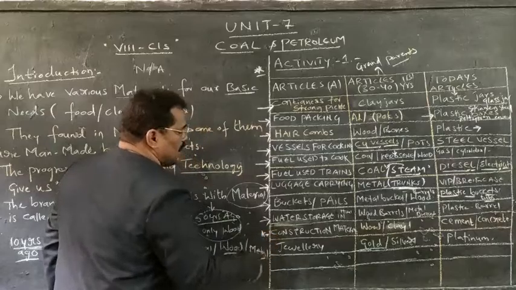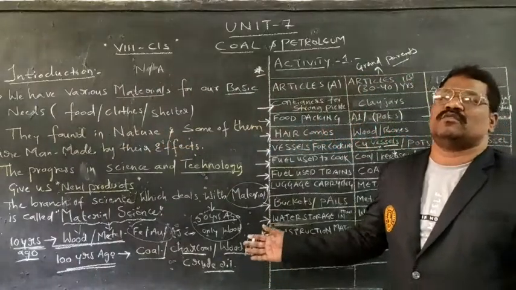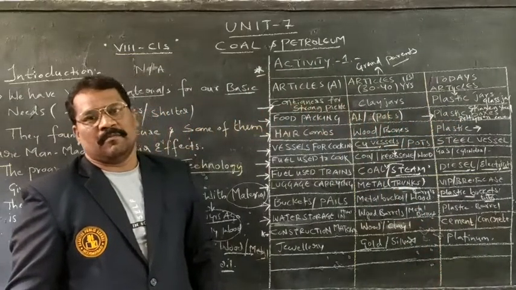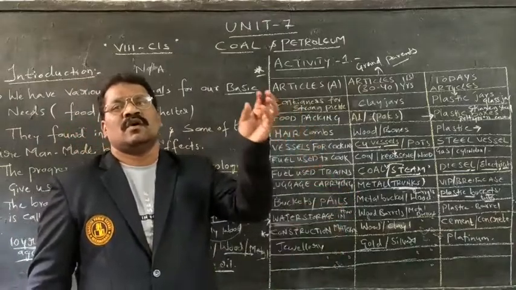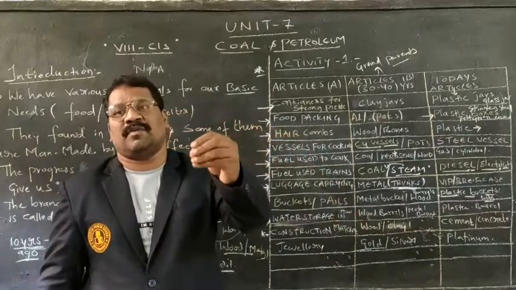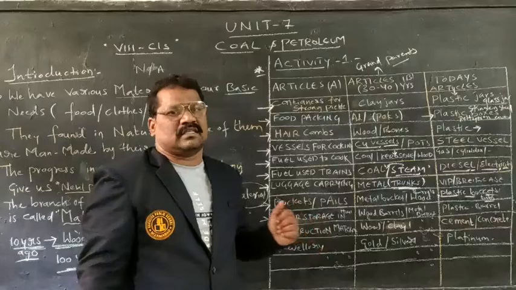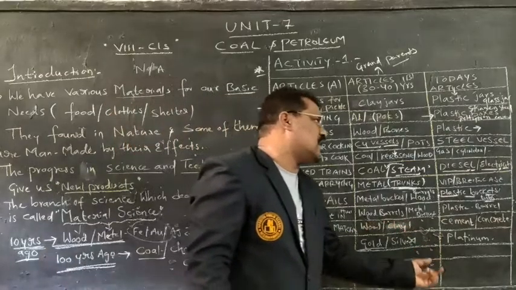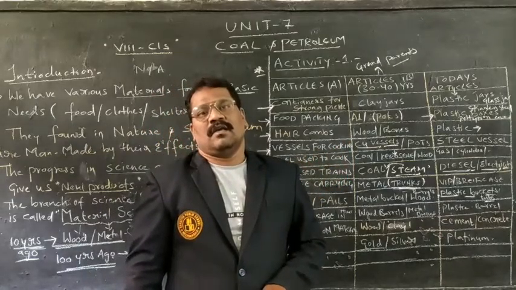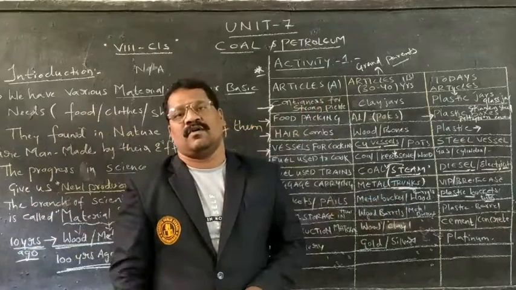Construction purpose: if you go back 30 to 40 years, they used to construct using wood, using clay. By using clay instead of cement, and plaster of Paris prepared from substances, they used to construct. By using stones, they used to construct. But nowadays improvised material has come in, such as bricks. There is concrete material, concrete bricks also.